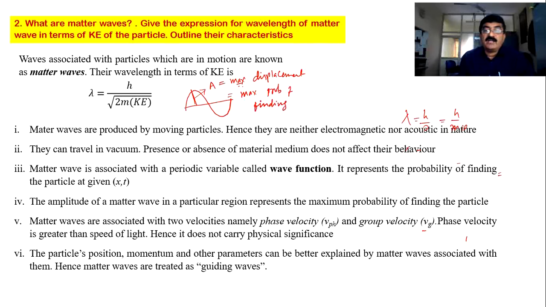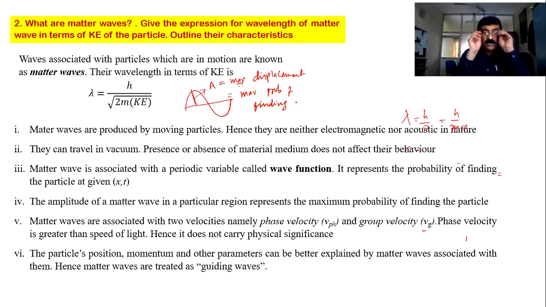See, after all, we are talking about a particle which is continuously moving. So at a given place, what is the probability of locating the particle? For example, you are in your college right now. Right now means, let us say, 9 to 10. So if I try to locate you in your house, the probability is 0. Like that, the probability of finding you in the college is maximum, in your house is 0. So this way the probability keeps on changing with respect to position as well as with respect to time. That is given by this parameter called the wave function.